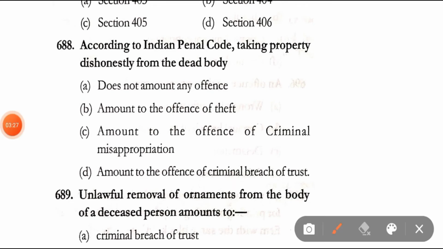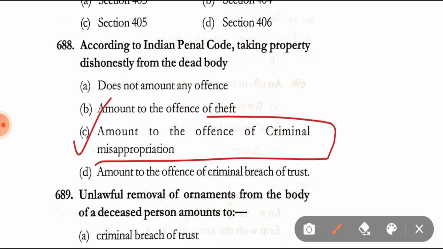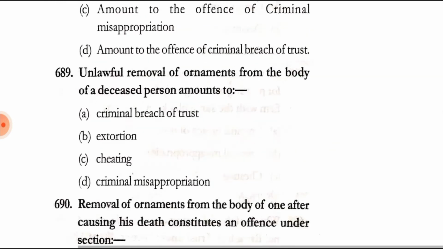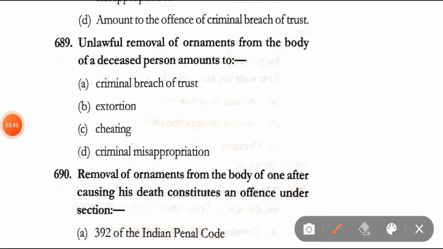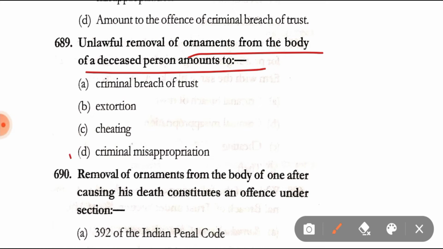Question number 688. According to IPC, taking property dishonestly from the dead body does not amount to offence, amount to the offence of theft, amount to the offence of criminal misappropriation, amount to the offence of criminal breach of trust. Correct answer is option C, that is amount to the offence of criminal misappropriation. Question number 689. Unlawful removal of ornaments from the body of a deceased person amounts to criminal breach of trust, extortion, cheating, criminal misappropriation. Correct answer is option D, that is criminal misappropriation.